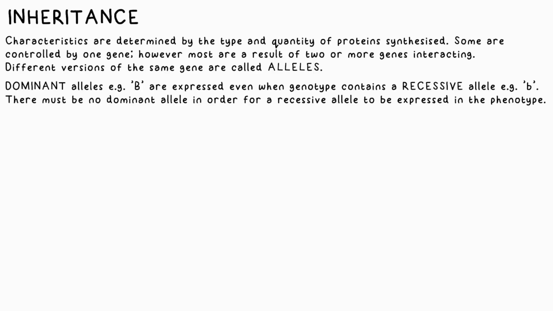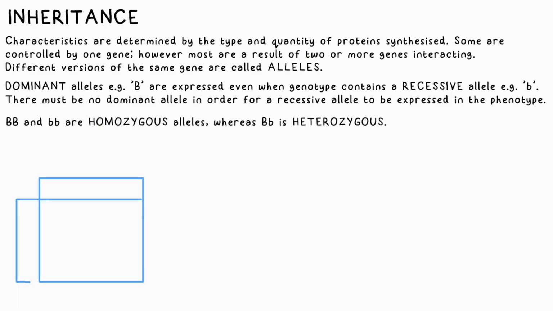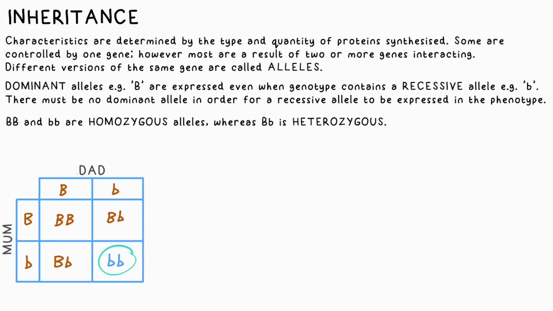So, me having blue eyes, I must have the gene little b. Big B big B or little b little b are called homozygous, as they only have one type of allele, whereas big B little b is what we call heterozygous. We can use a Punnett square to predict the probability of a certain phenotype. My parents have brown eyes, but they both have heterozygous alleles for eye colour. There are 3 different outcomes of these combining, with a 25% chance of making me. That's little b. So I'm not so much 1 in a million, more 1 in 4.